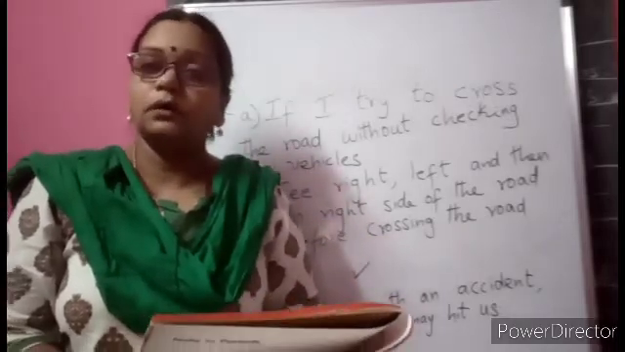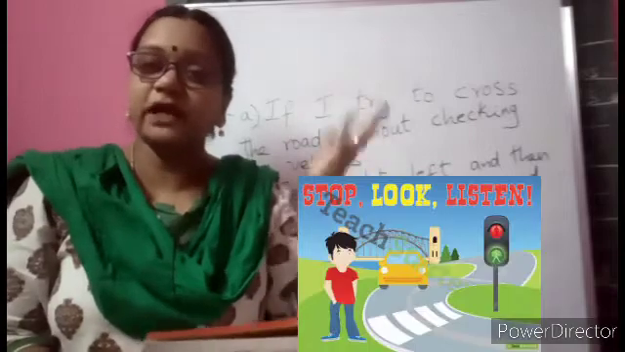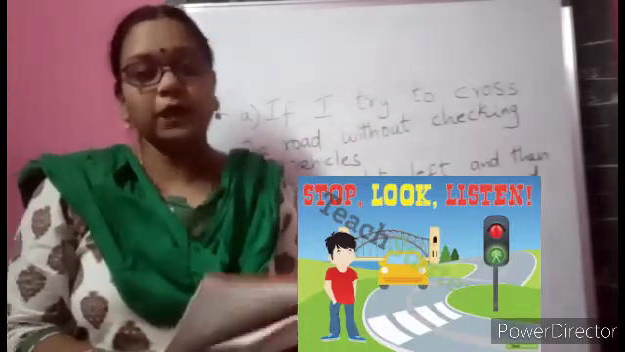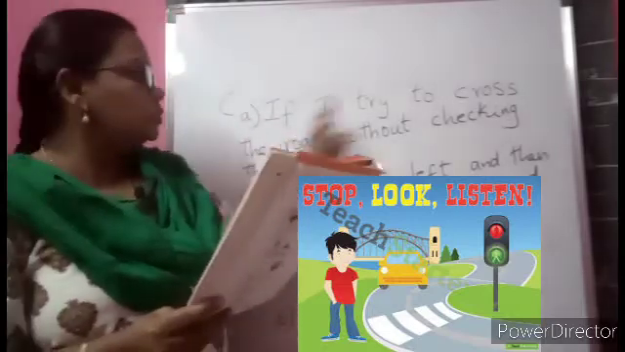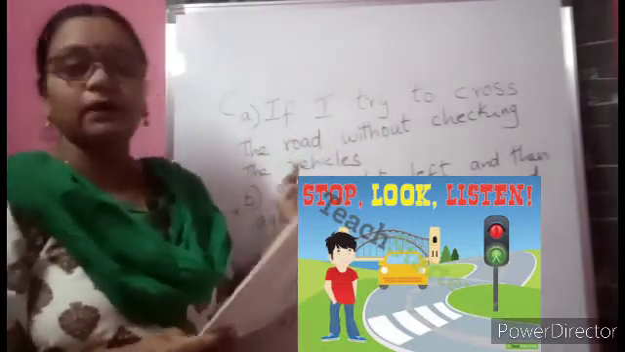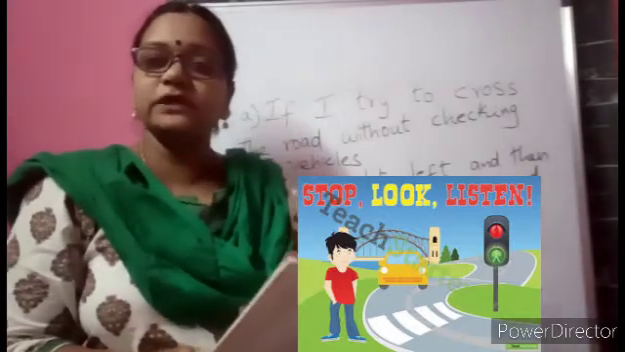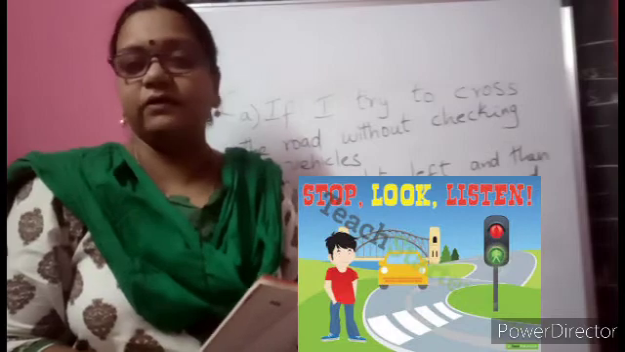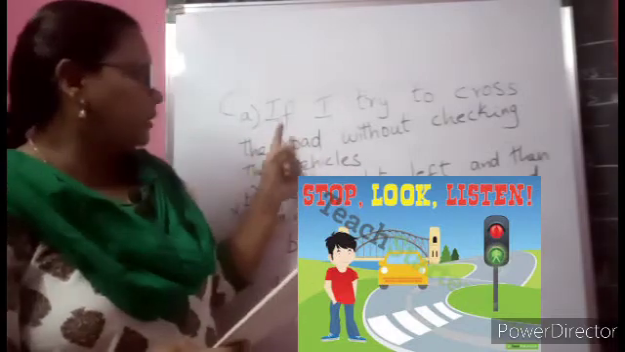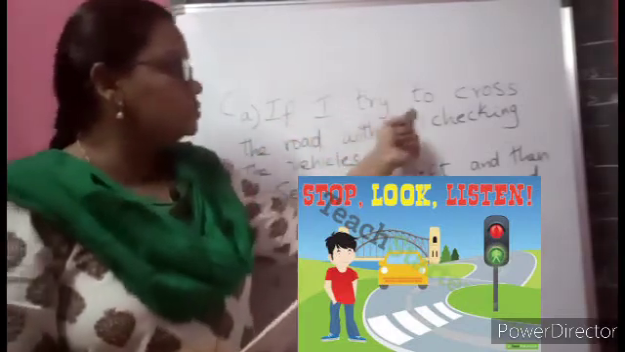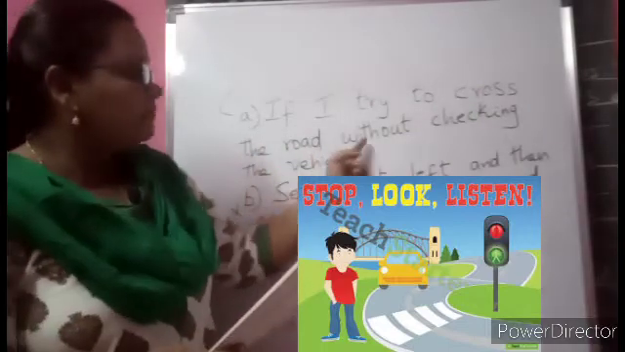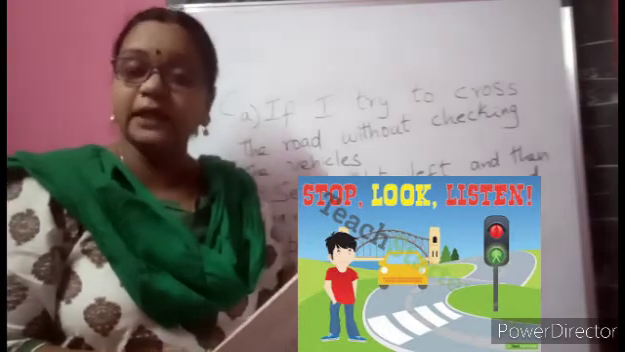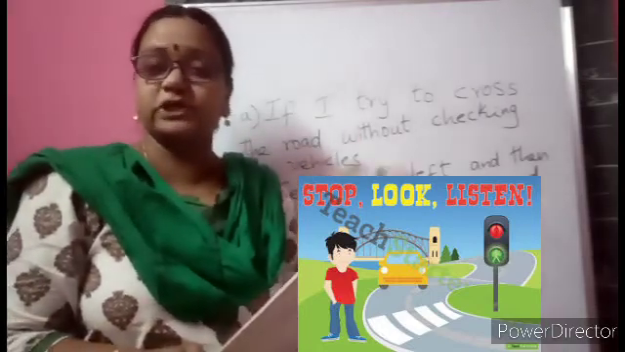When you are not waiting and seeing whether any vehicles are coming. Always when we want to cross the road, we have to check that. So what can be written, children? If I try to cross the road without checking the vehicles, without seeing what vehicle is coming, simply if you try to cross the road immediately, definitely there will be an accident. So you can write, if I try to cross the road without checking for the vehicles or without waiting and checking for the vehicles, both sides you have to check.